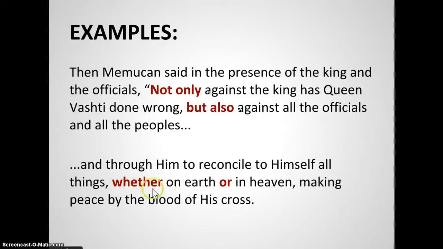Down here we have another correlative conjunction, which is joining these two phrases, "on earth," "in heaven." Notice that these are phrases because they do not have their own subject and verb. So these two phrases, "on earth," "in heaven," are joined by "whether" and "or."